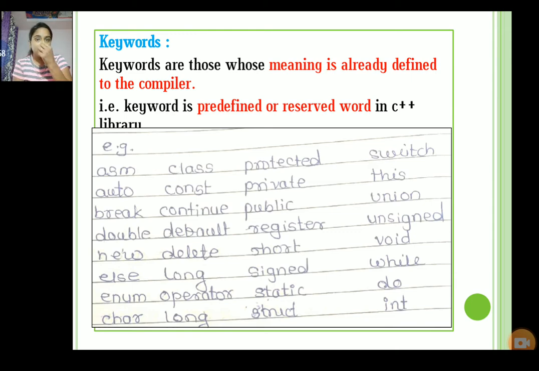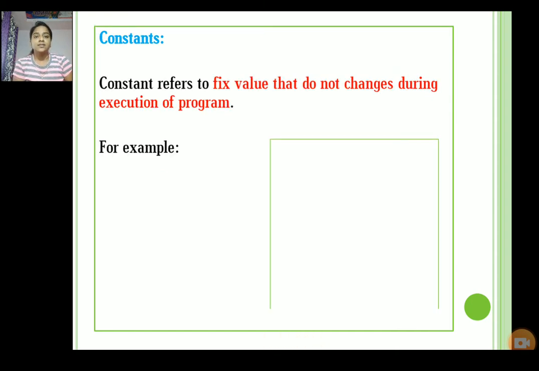Then the next point is constants. The constants refer to a fixed value that does not change during the execution of the program. It never changes during the execution of the program.